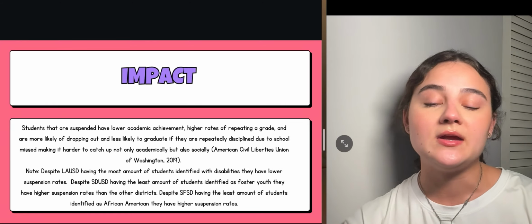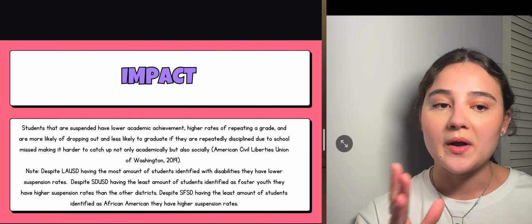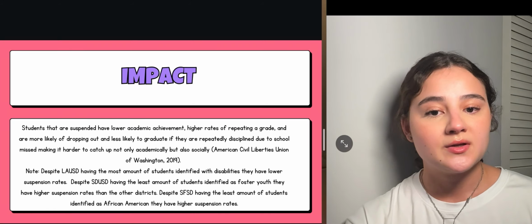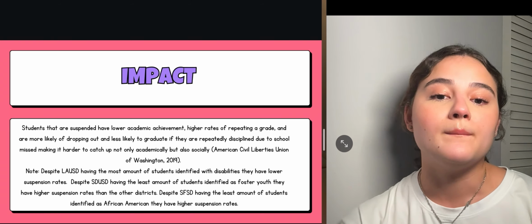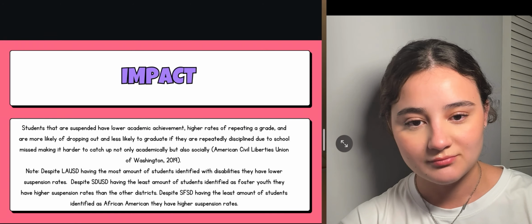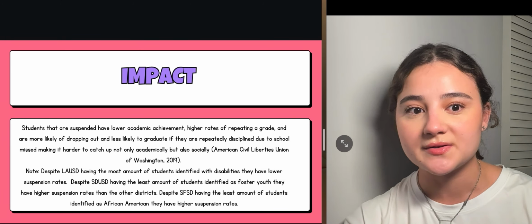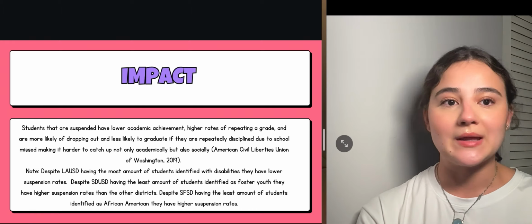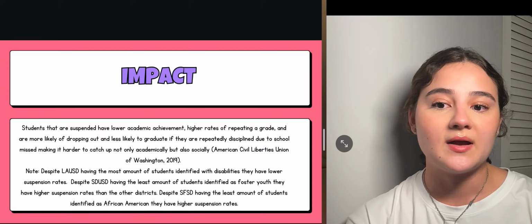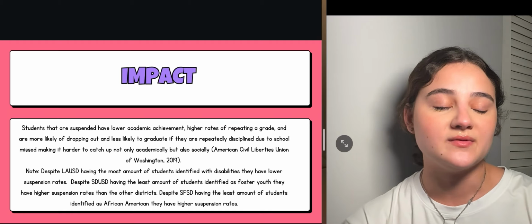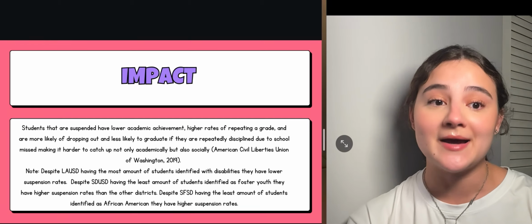So you can see here all the disproportionality within each district when comparing it to other districts. So like I said, San Francisco Unified School District, they're going to have the least amount of students identified as African American, but the most amount of suspension rates when compared to other districts. So they need to bring that down. And then San Diego Unified School District, they're going to have the least amount of foster youth, so they need to bring their suspension rates down.